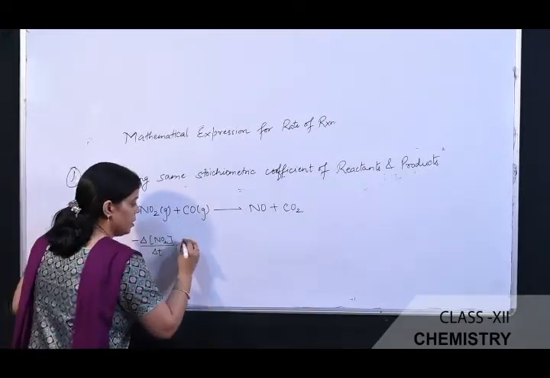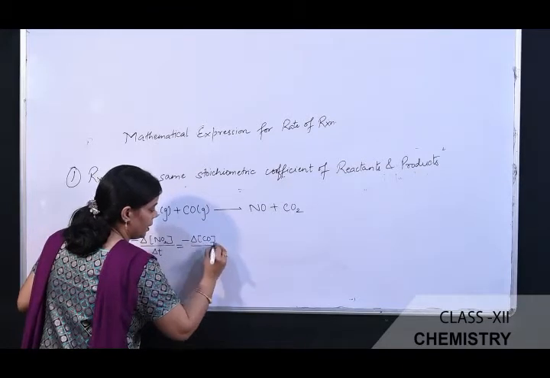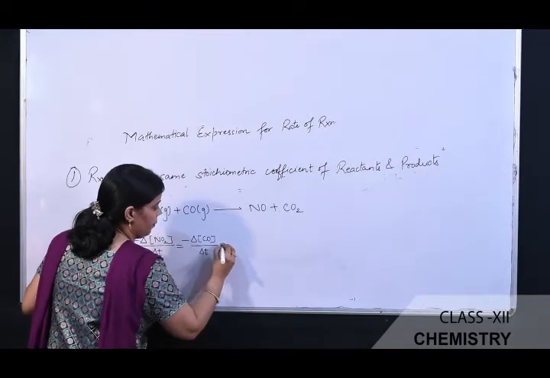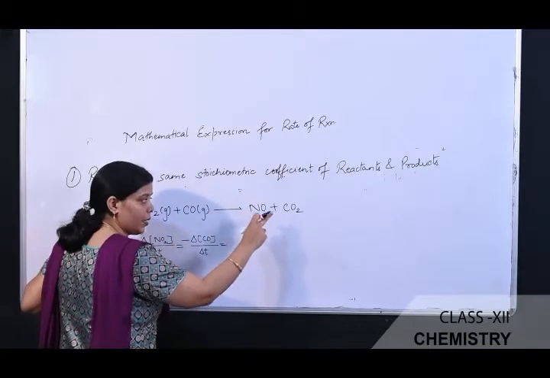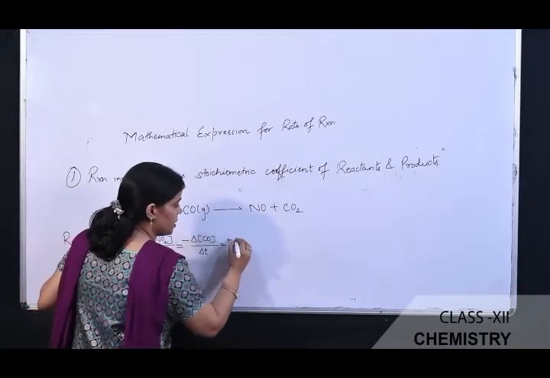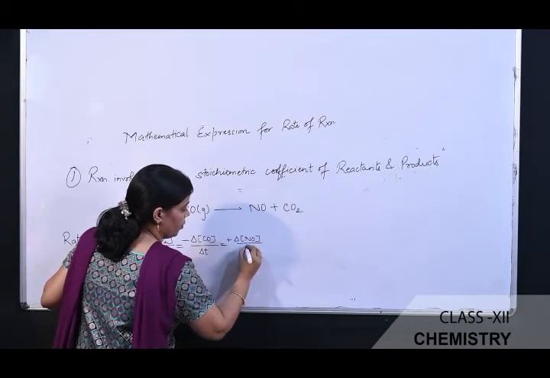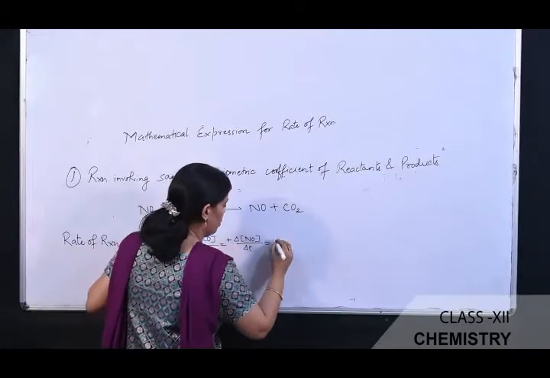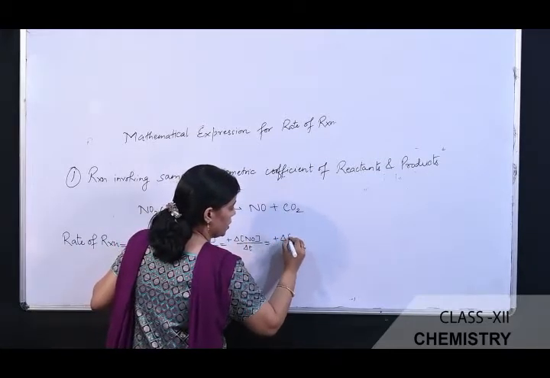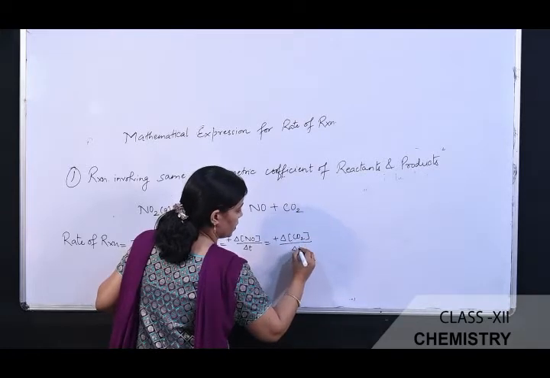Second is the change in the concentration of carbon monoxide divided by time taken, and this is equal to the increase in the concentration of product, that is plus delta change in the concentration of NO divided by delta T. Similarly, with respect to the other product also, plus change in the concentration of carbon dioxide divided by time taken.